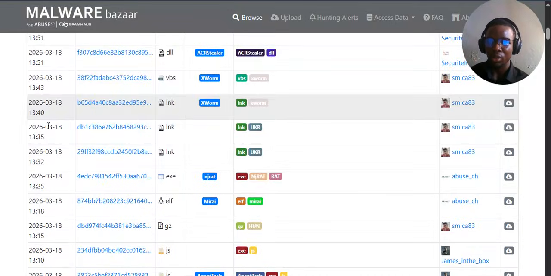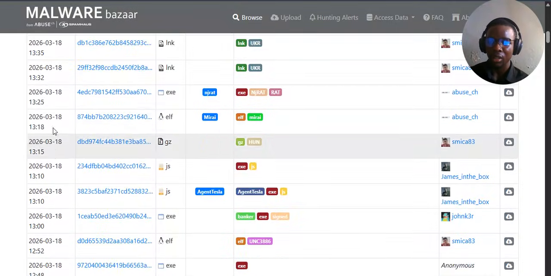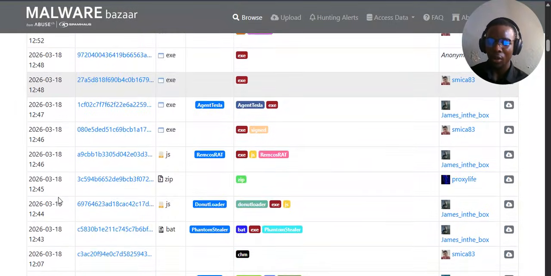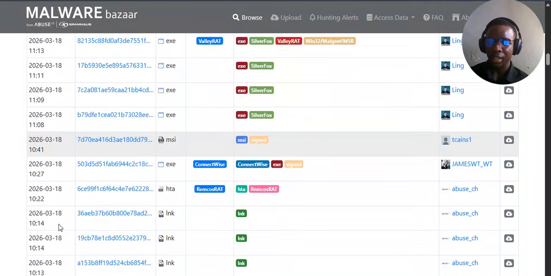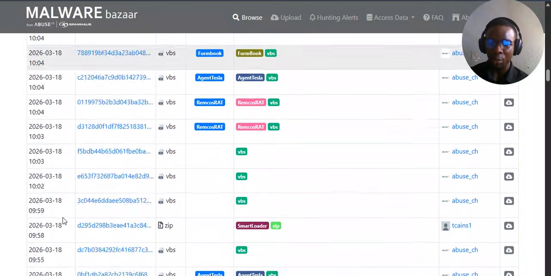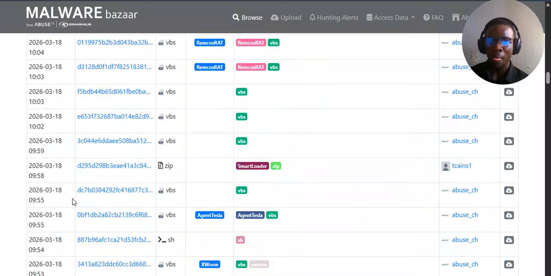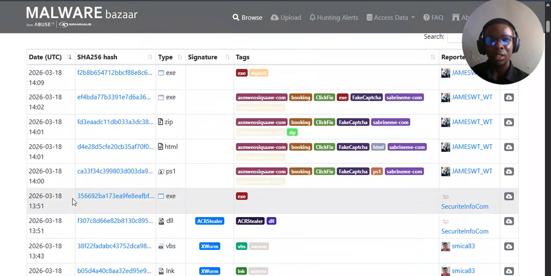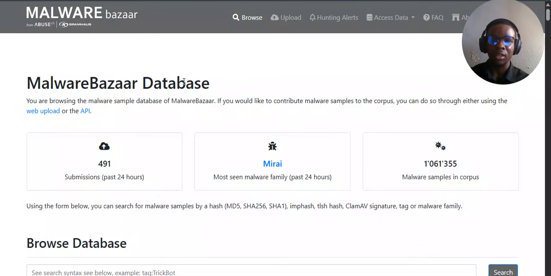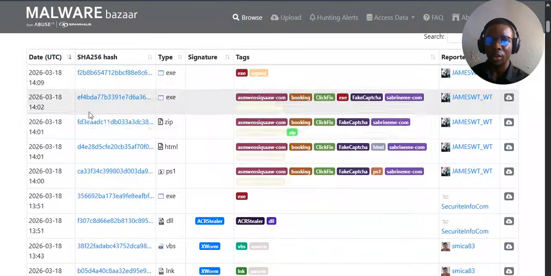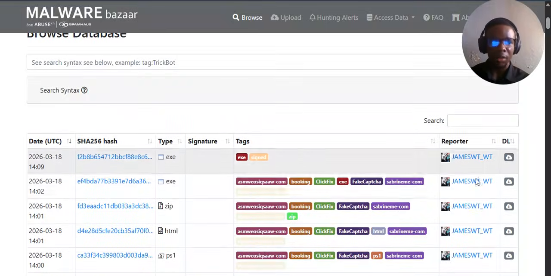Wow, this is 2026, the third. That's this month. Today, wow. Today, this 1818. These are the examples of malware that have been uploaded into the database today. So you can see this malware database is constantly updated to bring the latest malware to us to analyze, so we won't fall victim to any of this. Okay, now let's just go for the first one. Let's download it. Hopefully it's not too much.